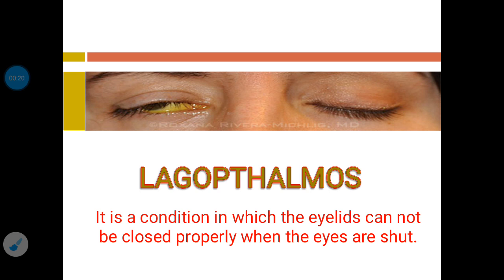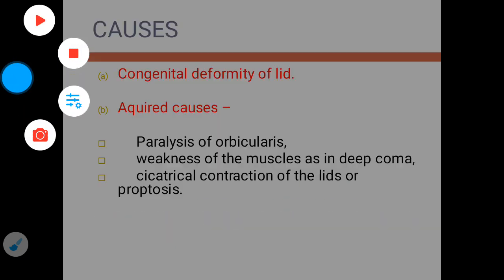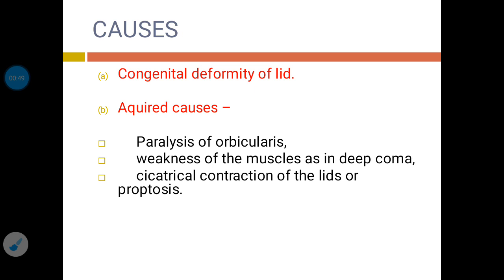Now what is lagophthalmos? It is a condition in which the eyelids cannot be closed properly when the eyes are shut. So in this condition the lids will not be able to cover the eyeball completely, and that leads to a condition called lagophthalmos. Now why will this condition be produced? So let's see the causes related to it.